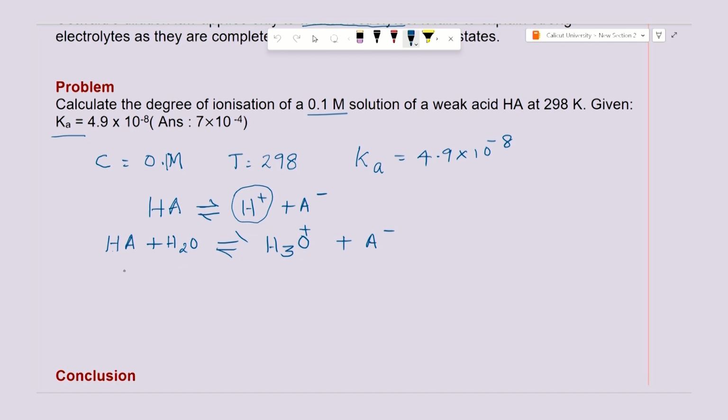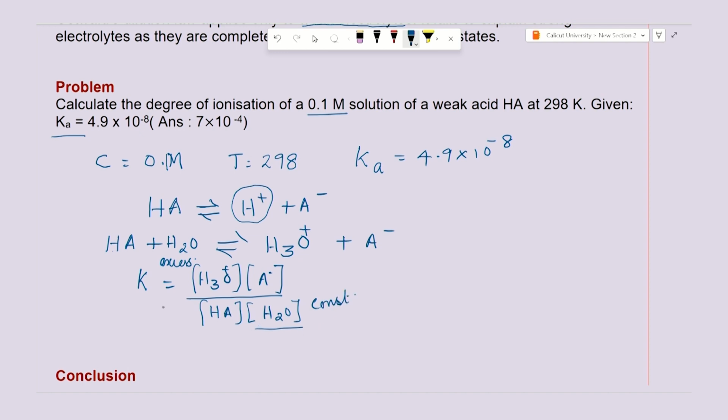Now, in this case the equilibrium constant can be written as K is equal to the concentration of H3O plus into the concentration of A minus, whole divided by the concentration of HA into the concentration of water. But we all know that water is present in excess, and therefore the concentration of water can be taken as a constant.